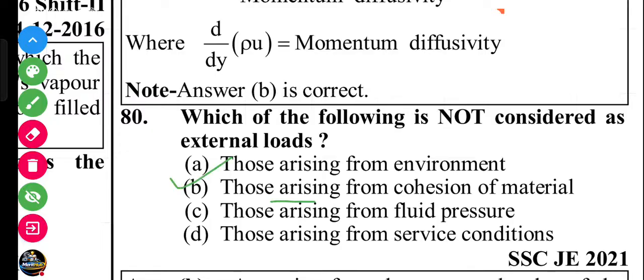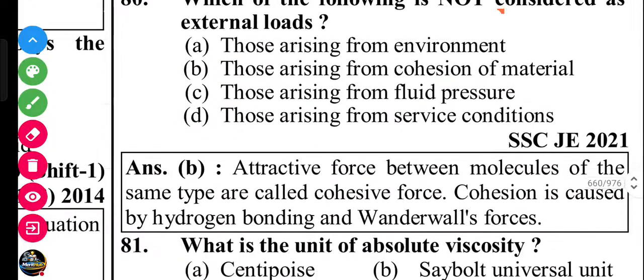B, those arising from the cohesion of the material, because this arises within the system. Work is done by external loads, which is work outside the system. This is the explanation. The attractive force between molecules of the same type is called cohesion. Cohesion is caused by hydrogen bonding and van der Waals forces.